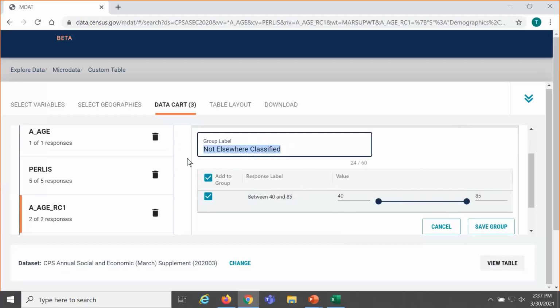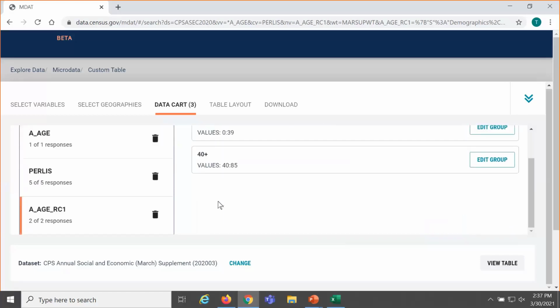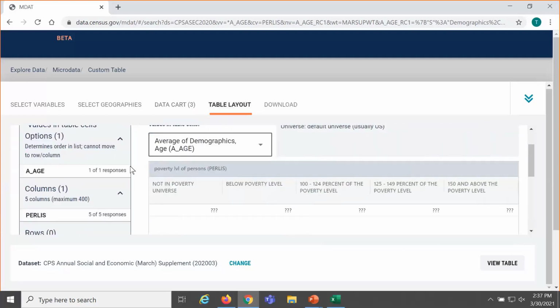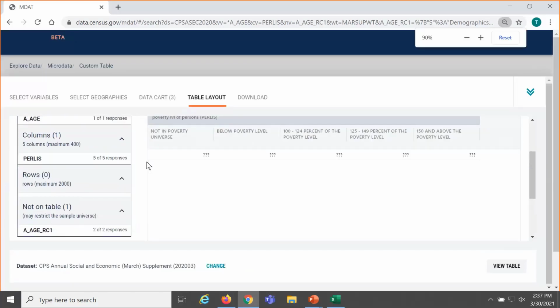I'm going to change the label from Not Elsewhere Classified to 40 plus, just so that I know what I'm looking at when I go to the table view. Then click Save Group in the lower right. Now we have our two categories. We'll click on Table Layout, just like before. And here we can make some edits.